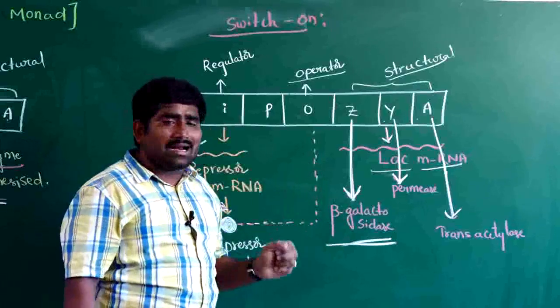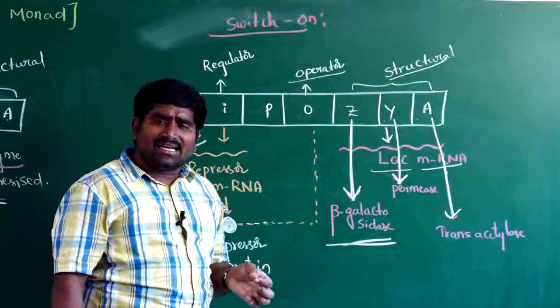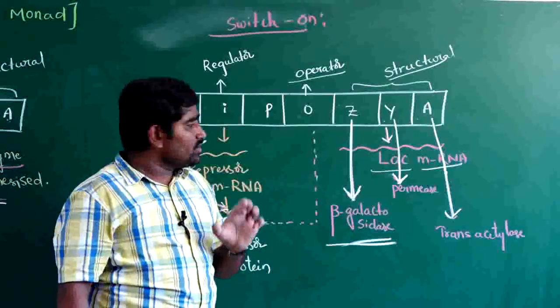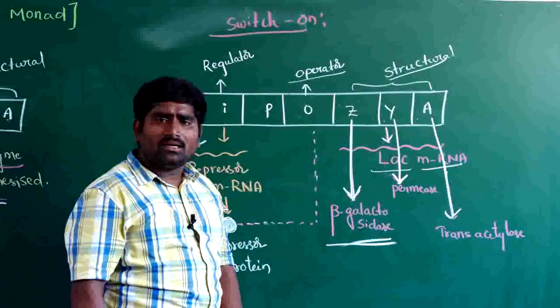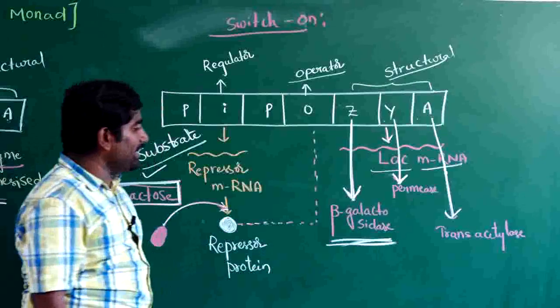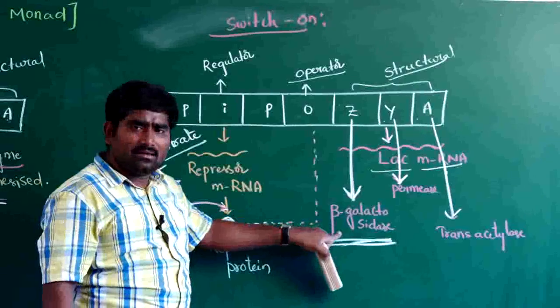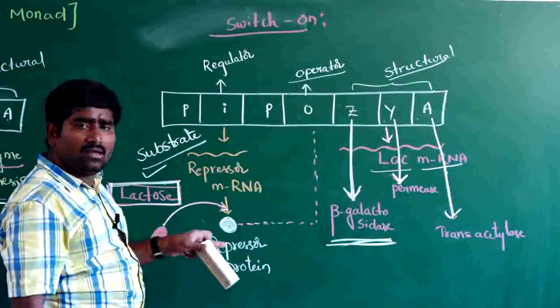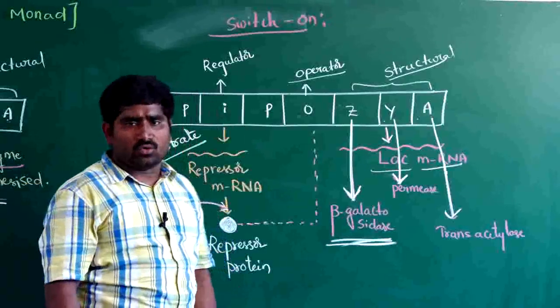And the third one is transacetylase. Its function is not yet clear, so we have no need to discuss transacetylase. The first enzyme is beta-galactosidase, produced by the Z gene. Its function is to break down lactose into galactose and glucose.